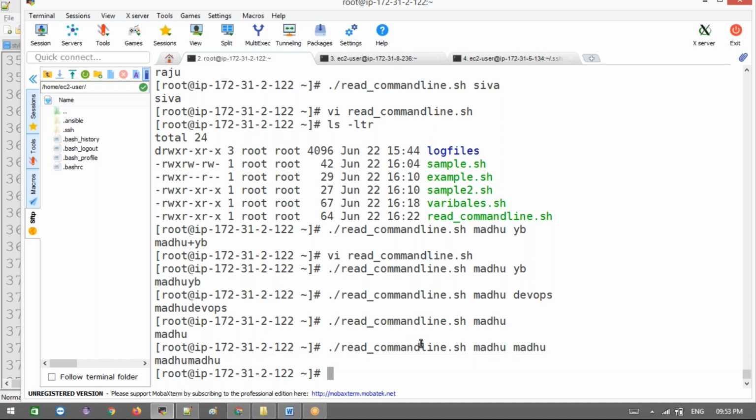And then we are going to give some help command also, while executing the shell script. In this, we are going to specify the help.